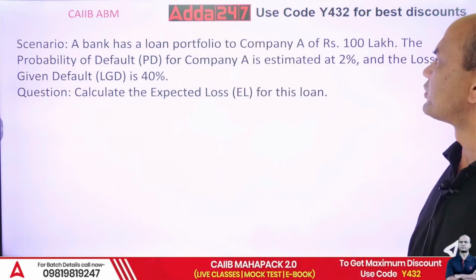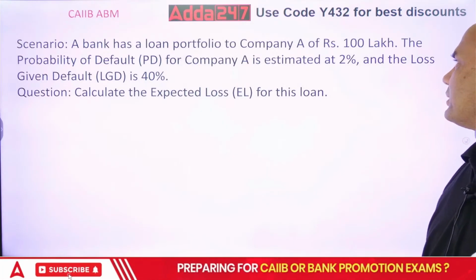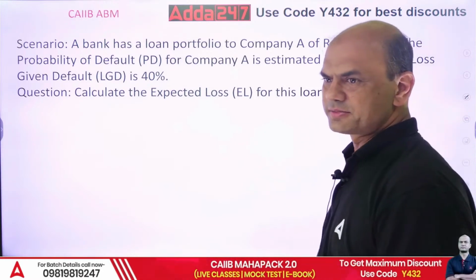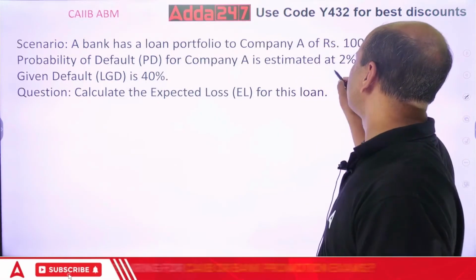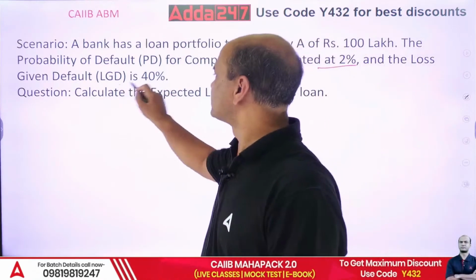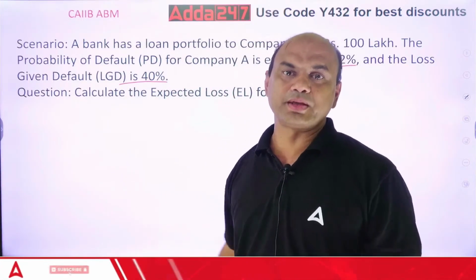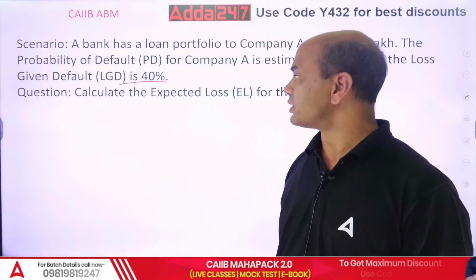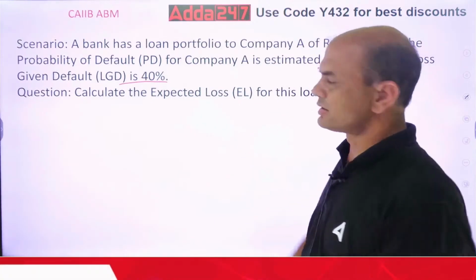A bank has a loan portfolio to a company A of rupees 100 lakhs. So the loan given to a company is 100 lakhs by some bank. Probability of default for company A is estimated at 2%, and the loss given default is 40%. Means if the company becomes NPA, then the loss for me as a bank is 40%. So now the question: calculate the expected loss for this loan.